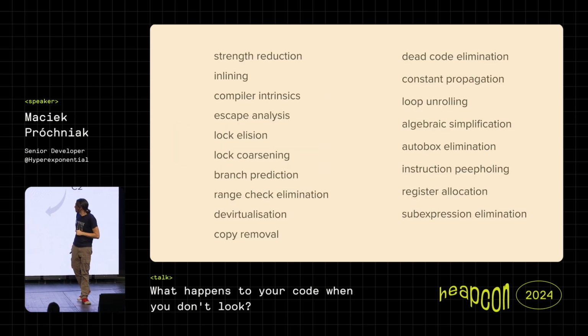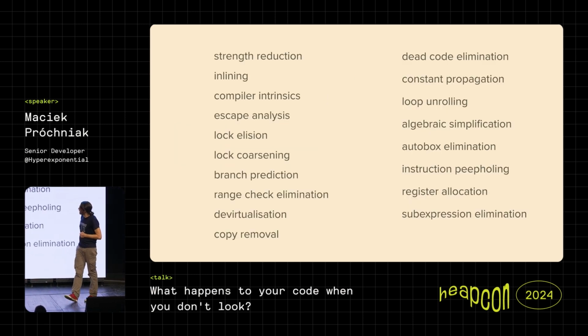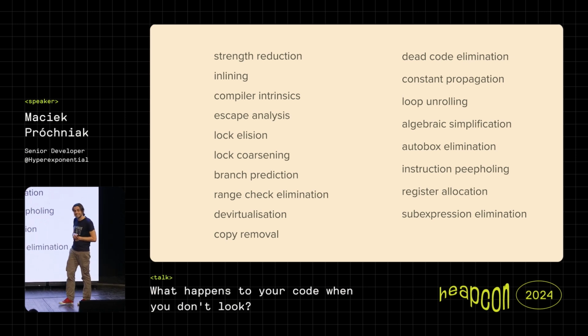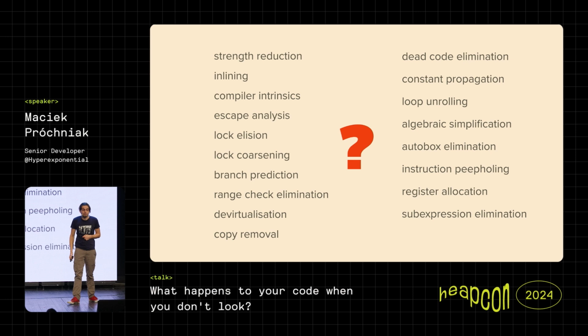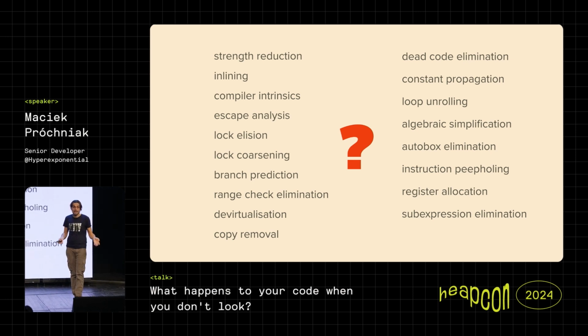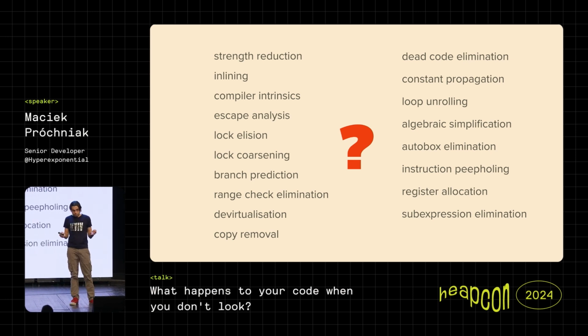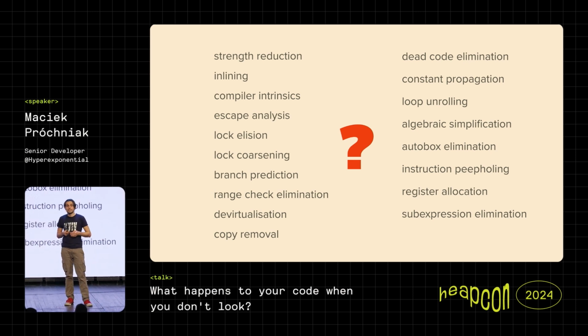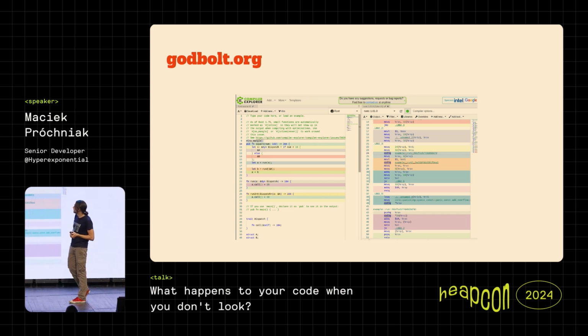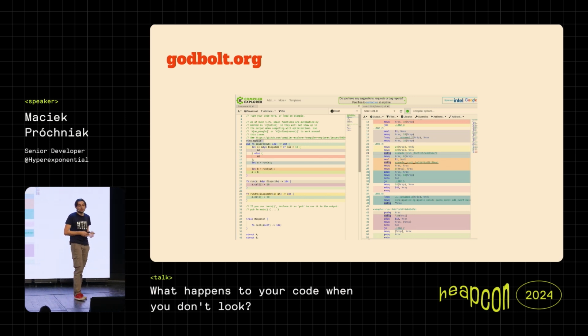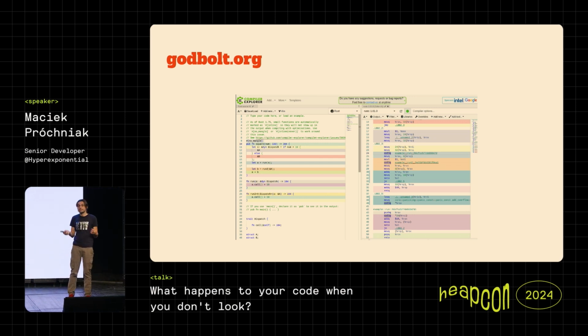Yeah, and coming back to Rust, before we come back to Rust, let's look at this mighty list of various optimizations that can be performed by a compiler, either during ahead-of-time compilation, as in Rust, or in just-in-time compilation, as it happens in Java. And for Rust, or similar languages, you can also do it for C or C++, we have quite nice tools that allow us to peek inside the generated code.